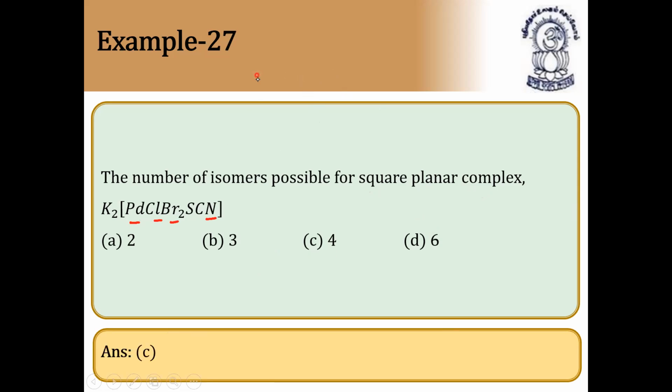So the number of square planar isomers will be total, because Cl can go outside, Br can go outside, SCN can go outside, and this is one formula. So automatically it can produce 4 isomers. How many isomers? 4 isomers.